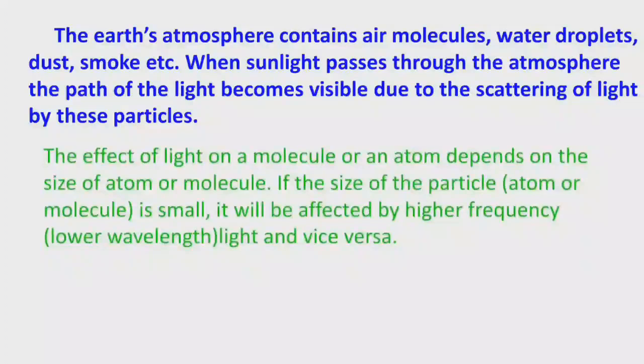The effect of the light on a molecule or atom depends on the size of the atom or molecule. When light falls on an atom or molecule, the effect depends on its size. If the size of the atom or molecule is small, it is affected by higher frequency of the light or lower wavelength of light. If the size of the atom is small, it is affected by lower wavelength of the light, and vice versa.